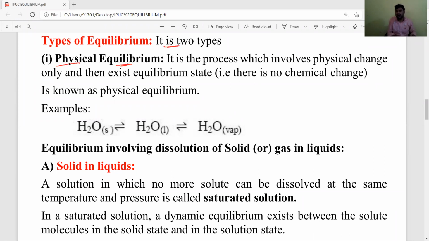Okay, students, what is physical equilibrium? Physical equilibrium means a process that involves only physical change, meaning only the physical state or phase is changed.